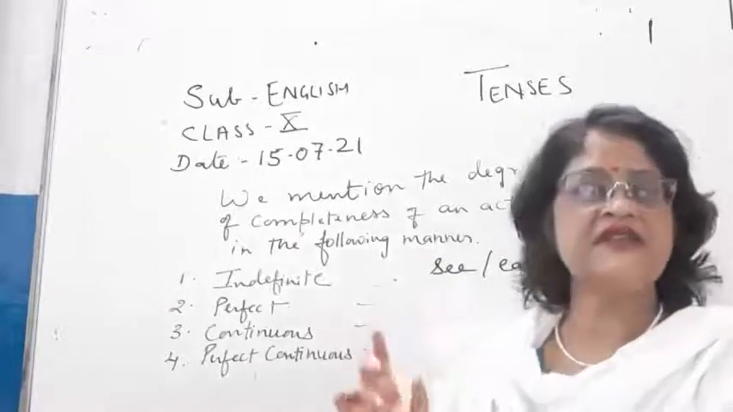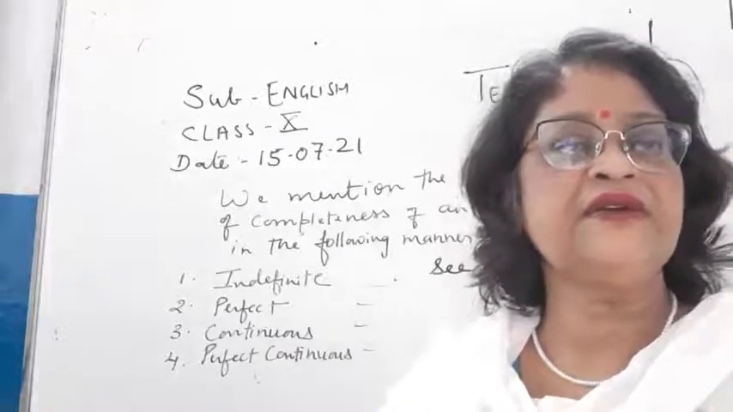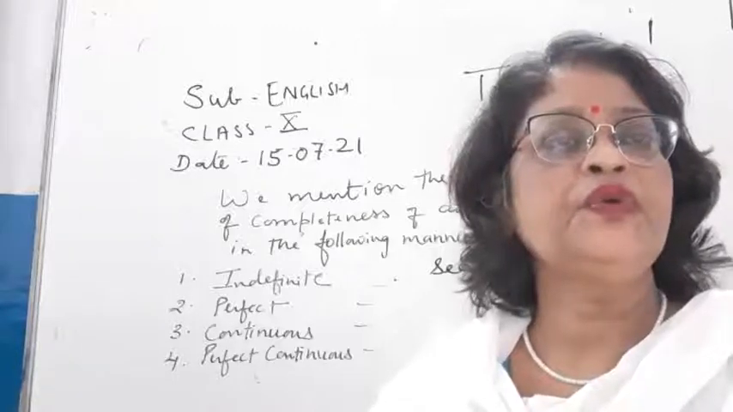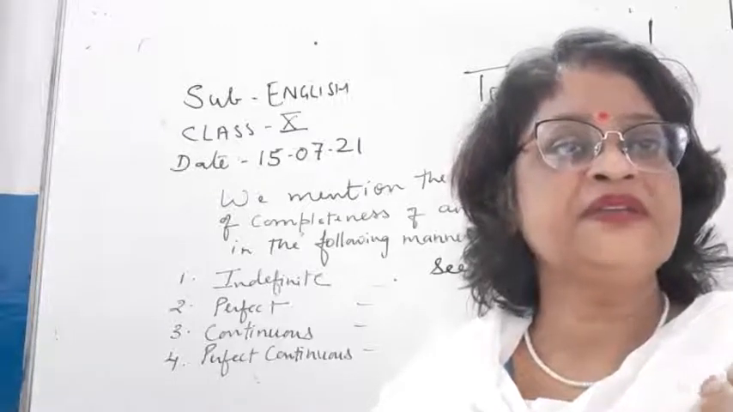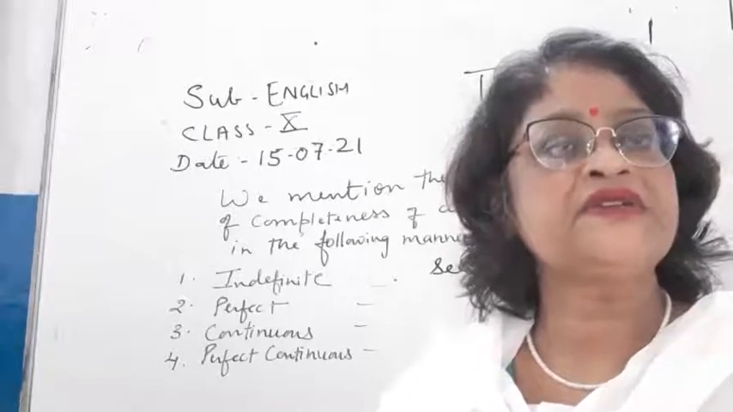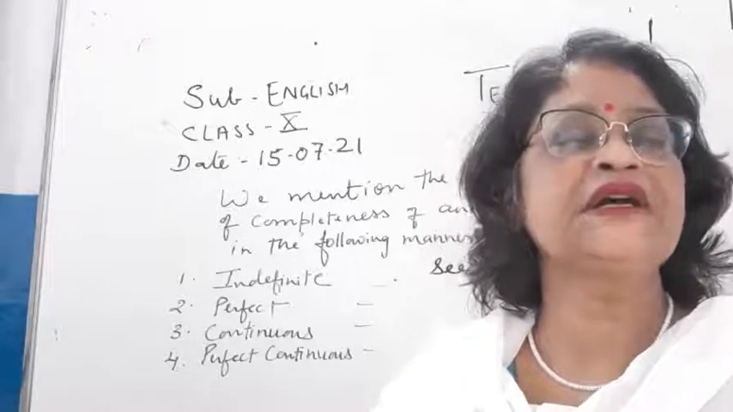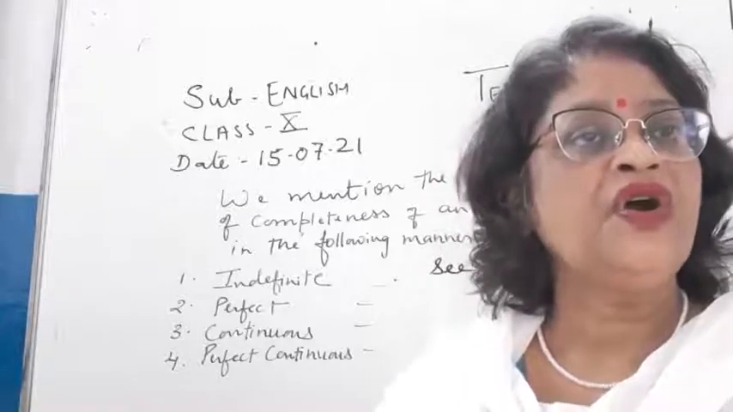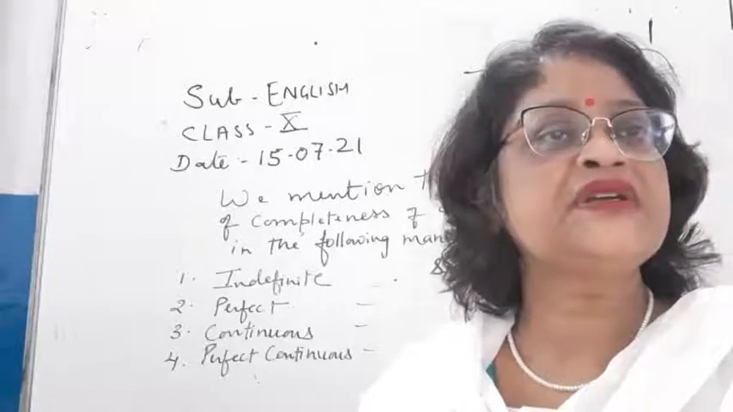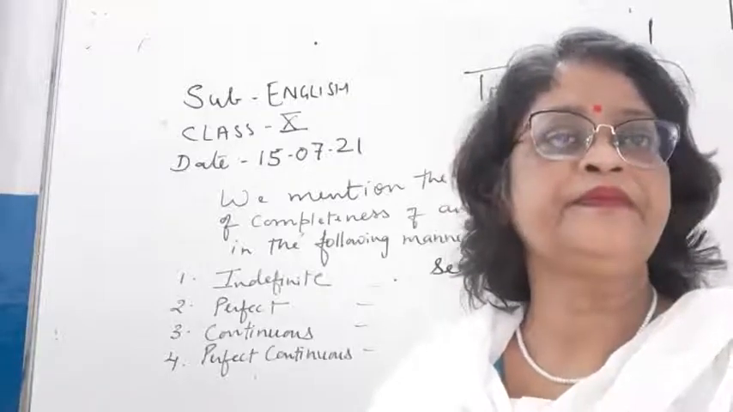In indefinite tenses, I'm talking about present now, then I will be explaining you in past and then future. So we only know that an action has been done in the present time, but whether the action is completed or not, we don't know about that. We only know that an action has been done in the present time.